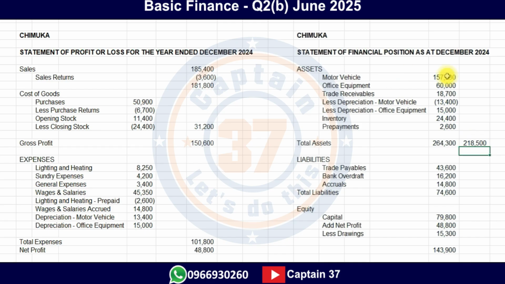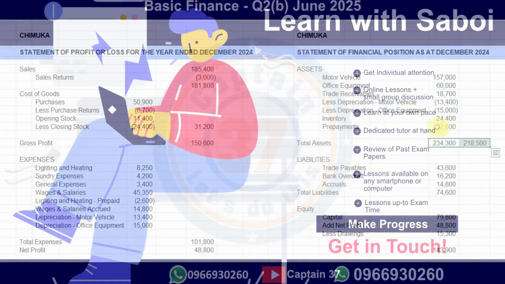We have motor vehicle, that's the value. Office equipment, that's the value. Trade receivables, this is the value. Less depreciation, yes. Look at this one. There's a problem here. Less depreciation for office equipment, but this is supposed to be a negative value, not a positive value, because if it's less, it means that we're subtracting. So this is supposed to be less 15000. That's one of the mistakes that was made. Okay, cool. But they're still not balancing.